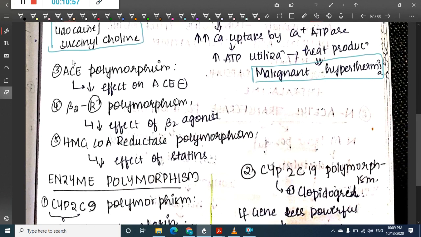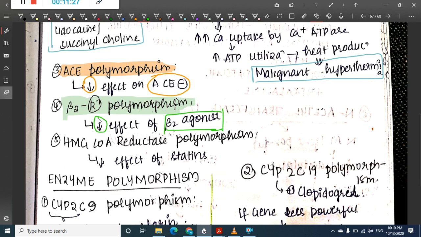Then we have one more type, ACE polymorphism, which shows a decreased effect of acetylcholine esterase inhibitors. The next is beta 2 receptor polymorphism, which causes a decreased effect of beta 2 agonists.